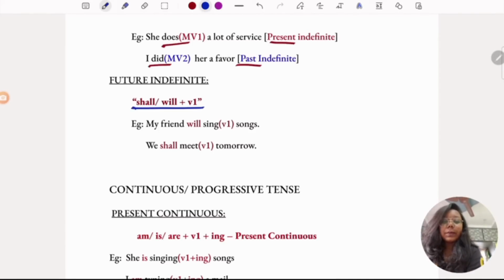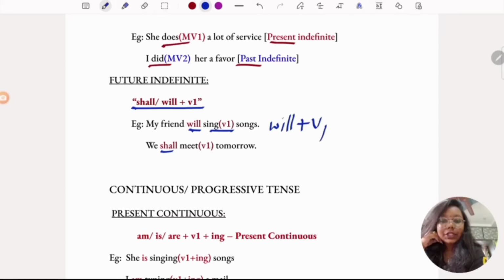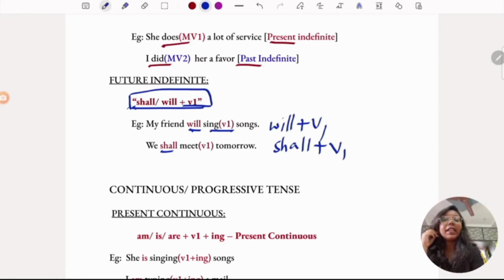And now seeing the future indefinite. Shall or will plus verb 1. If you find this structure in the sentence, then the sentence is of the form future indefinite. My friend will sing songs. So it's will plus verb 1. We shall meet tomorrow. It is shall plus verb 1. So it becomes future indefinite. Remember these forms. It would be helpful. It will be very easy for you to identify if you remember these.